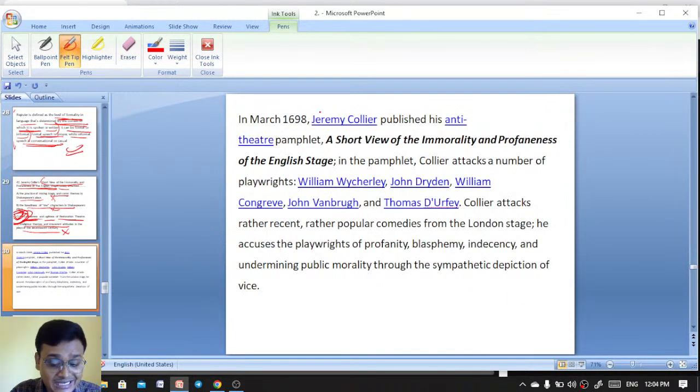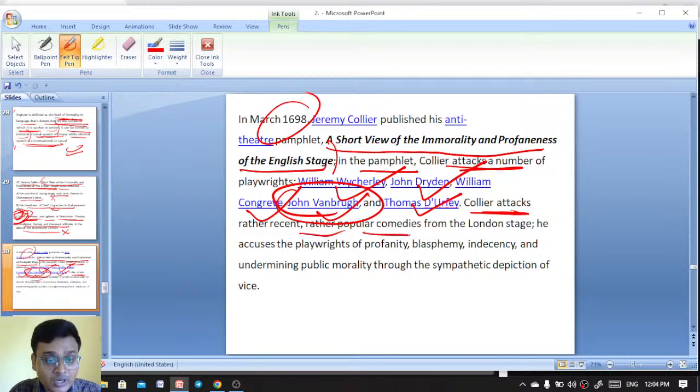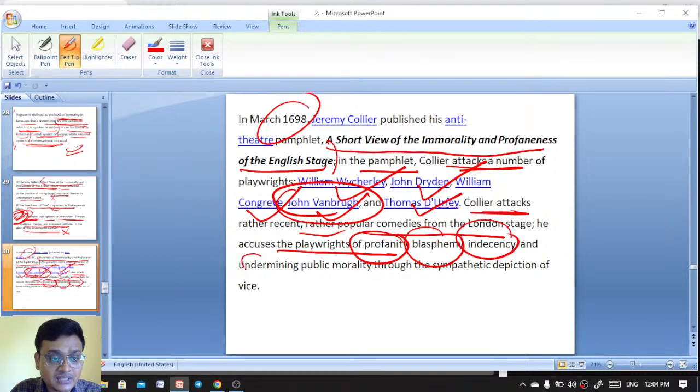In March 1698, Jeremy Collier published an anti-theatre pamphlet called A Short View of the Immorality and Profaneness of the English Stage. In the pamphlet, Collier attacks a number of playwrights like William Wycherley, John Dryden, William Congreve, John Vanbrugh, and Thomas D'Urfey. But John Vanbrugh was at the center of this attack. And Collier is attacking rather popular comedies from the London stage. He accuses the playwrights of profanity, blasphemy, indecency, and undermining public morality through the sympathetic depiction of vice.